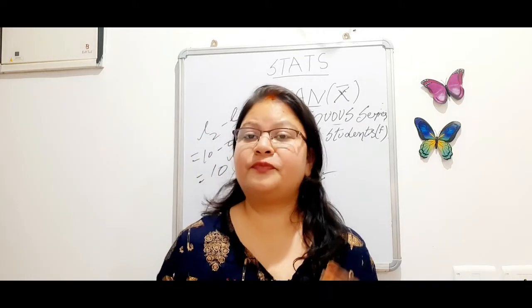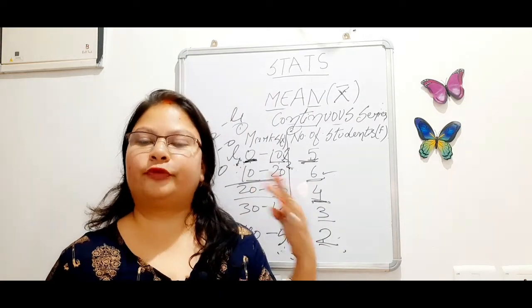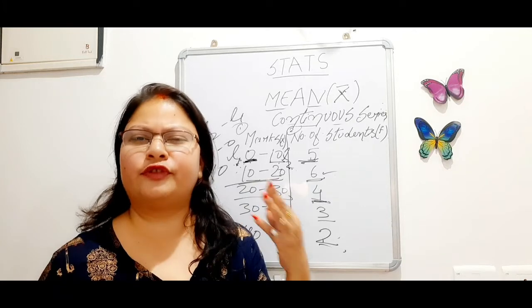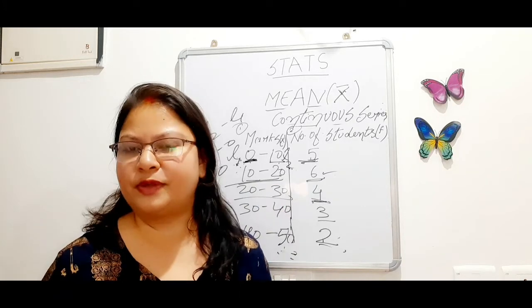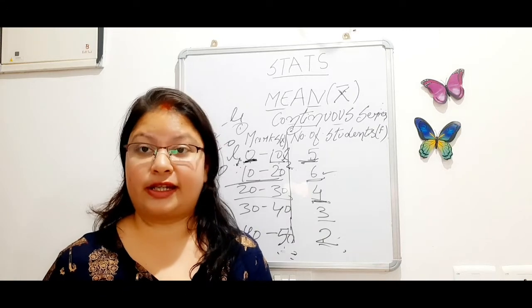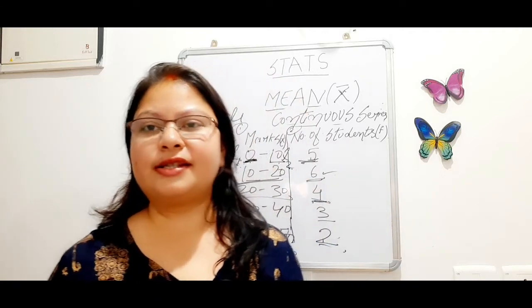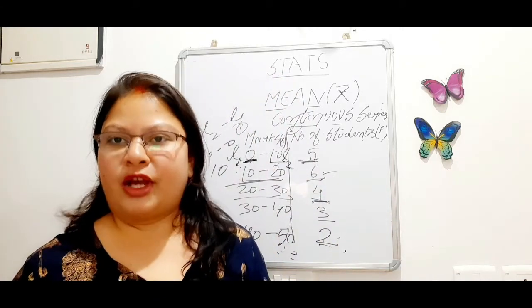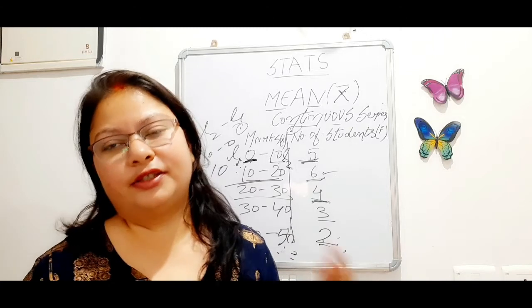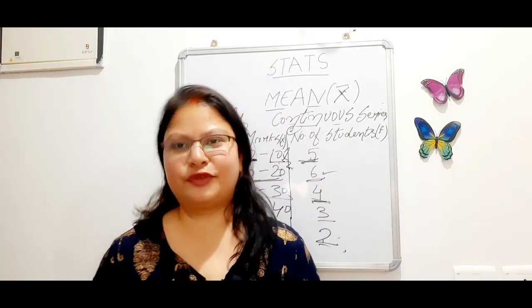In our further classes on arithmetic mean, we will discuss the formulas and the data, and then we will solve some basic numerical problems with individual, discrete and continuous series. So mean is all about finding out the average, and there are formulas which you have to learn and then apply in different series. So with this, we come to the end of today's video.